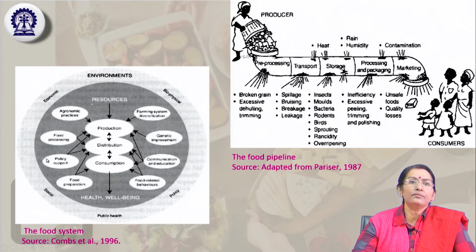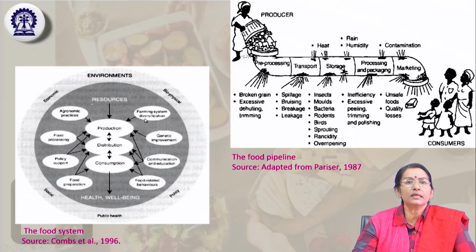Then again policy support in the social aspect, from distribution to consumption, and food preparation. Policy support, food preparation and food processing are directly related to all three stages: production, distribution, and consumption.